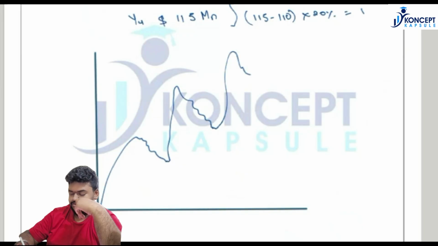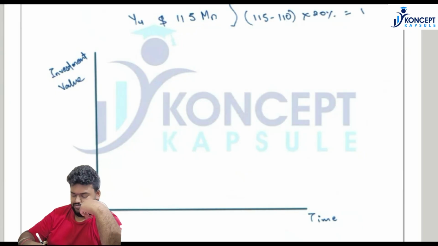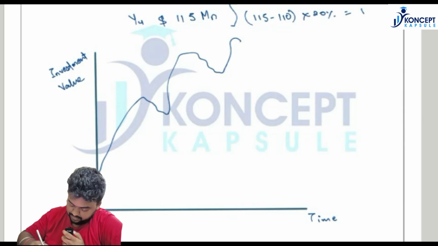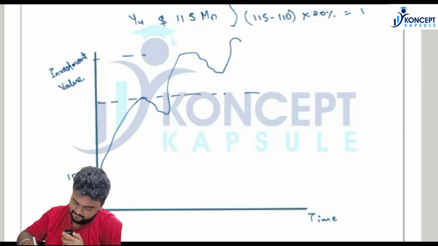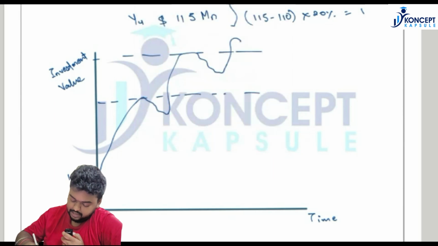Investment value and time. So initially your bonus will be on this portion, then it will be on this portion, and then it will be on this portion.